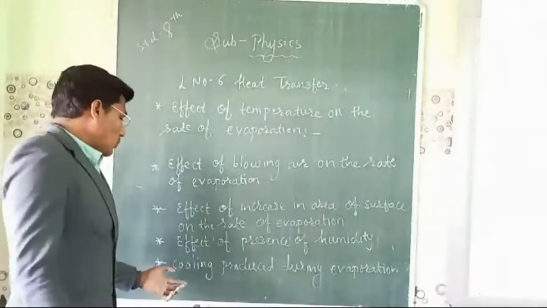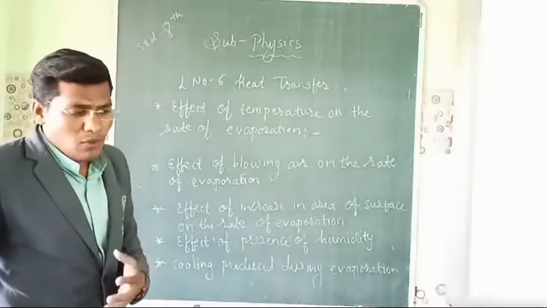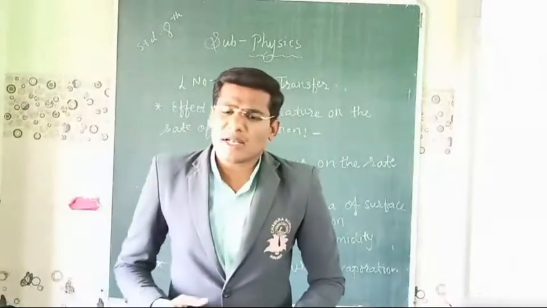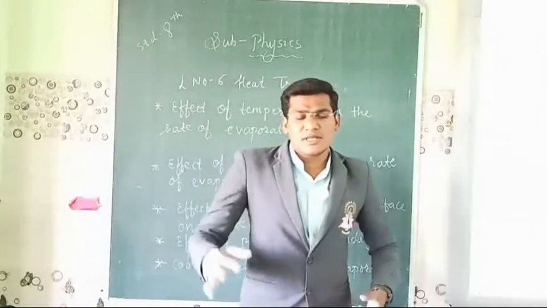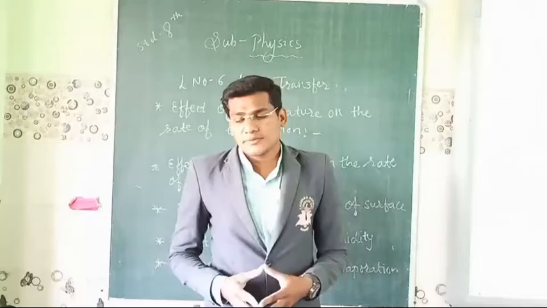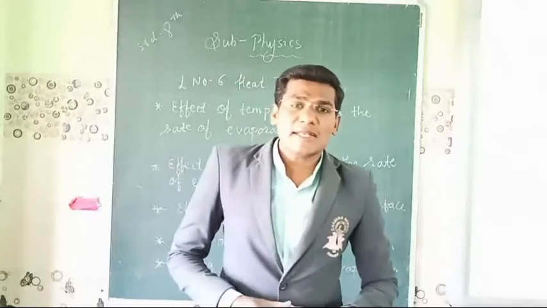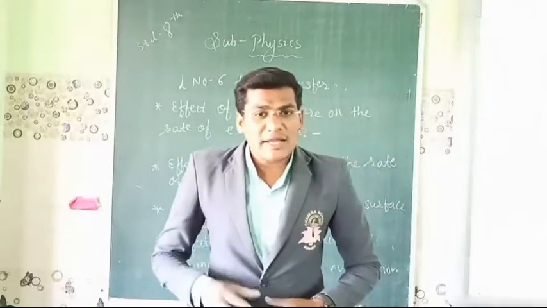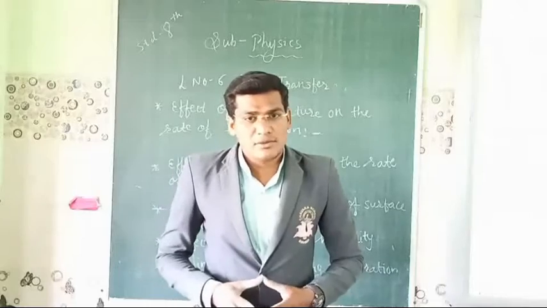Now the next one is cooling produced during evaporation. Whenever evaporation is happening, cooling is produced in the surroundings. What is the reason and how? As we are familiar, evaporation is a slow process and it takes place at room temperature.